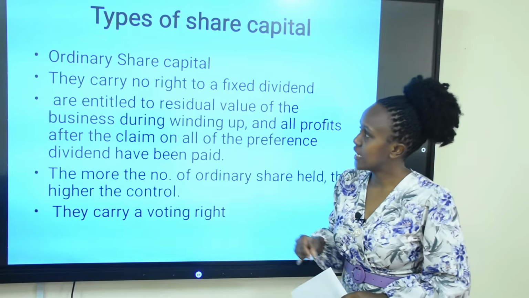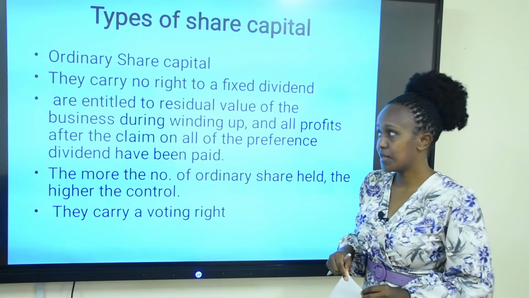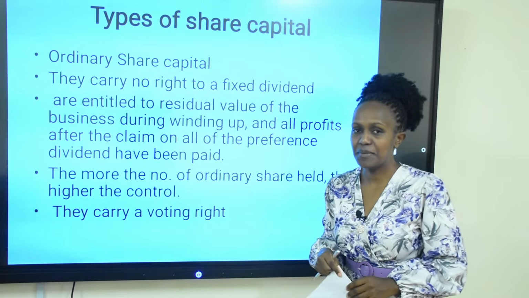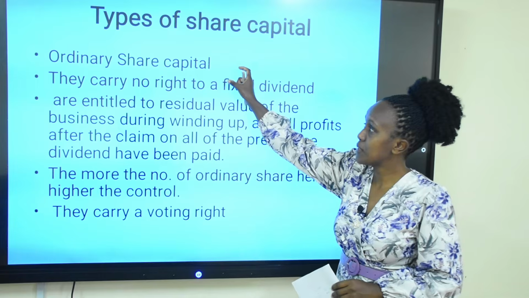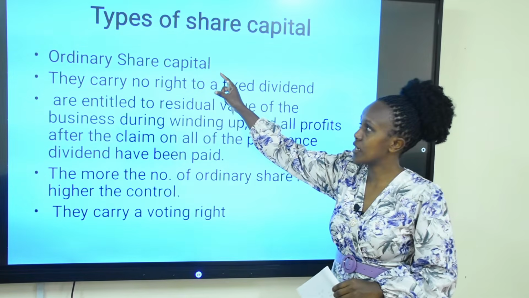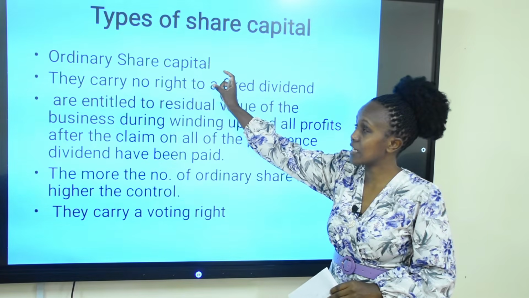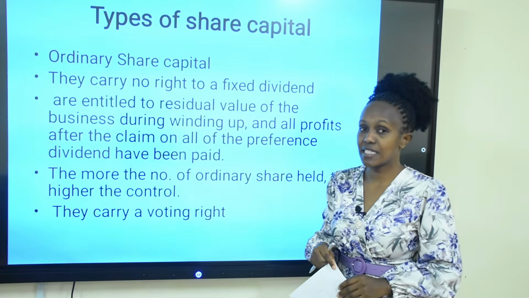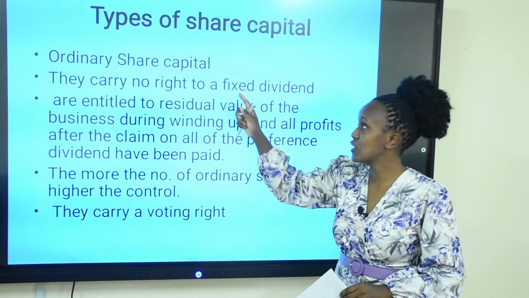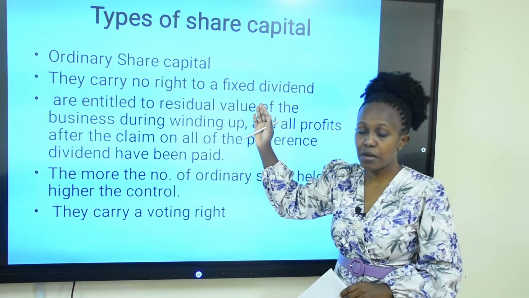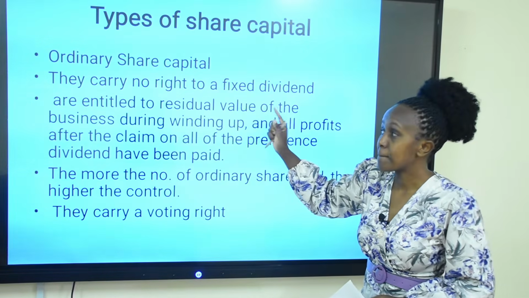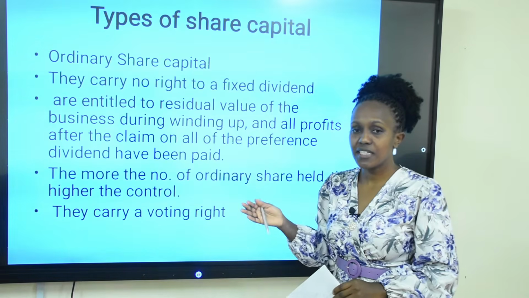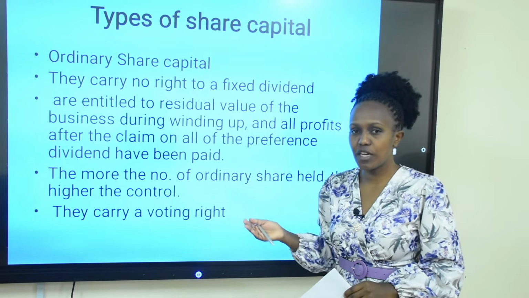The other type of shares is what we call the ordinary share capital. These are the owners of the company. The shares that are owned by the ordinary shareholders carry a voting right. They are the ones who vote on the issues of the company during the AGM, but they do not have a fixed rate of dividend. What they are entitled to is what we call residual value.